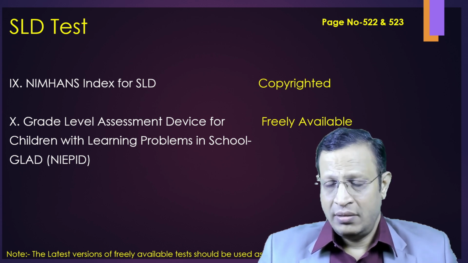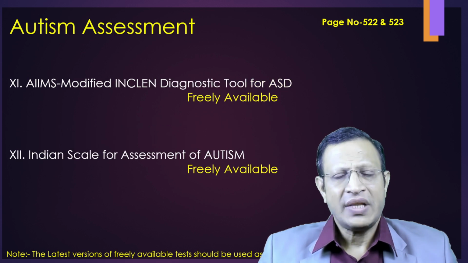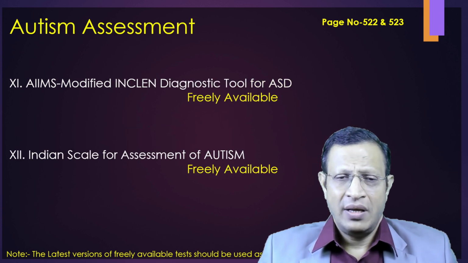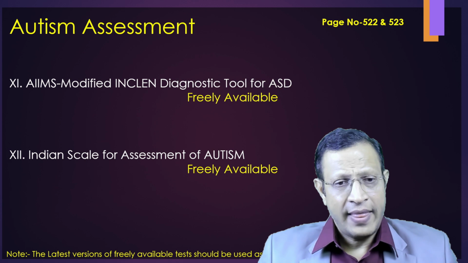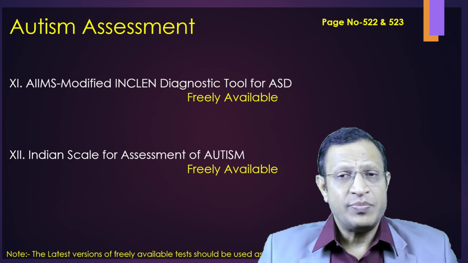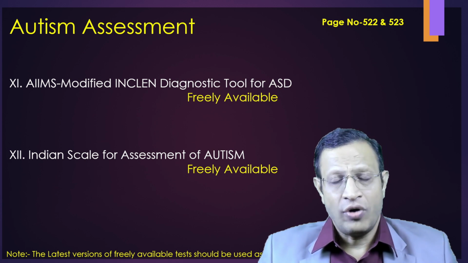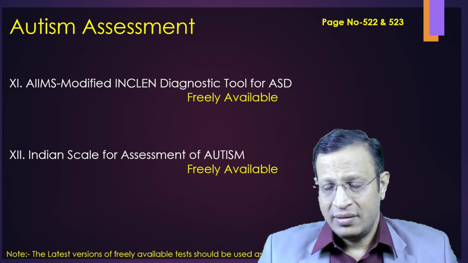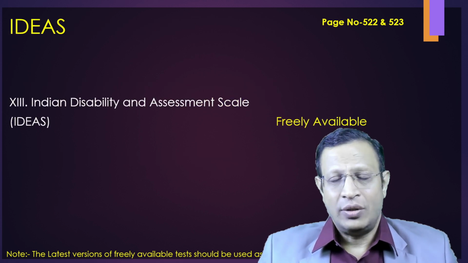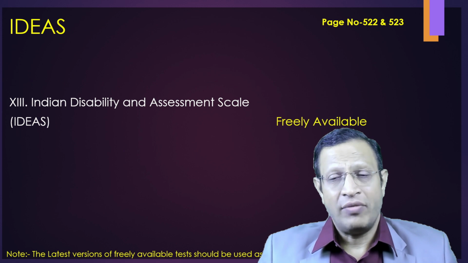Above that, it is not applicable. For autism assessment, the INCLEN diagnostic tool and also the Indian Scale for Assessment of Autism, both available free of cost, are made available in this Gazette notification. With regard to mental illness, IDEAS, which is again available freely.